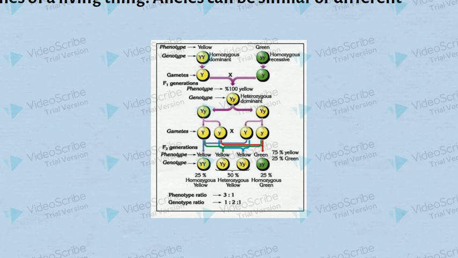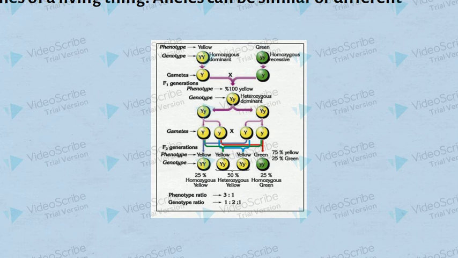This allowed the second generation, F2 plants, to appear. Due to self-pollination, yellow and green seeds appeared, and yellow is the dominant trait. Pay attention to the example. Phenotype ratio 3 to 1, genotype ratio 1 to 2 to 1.